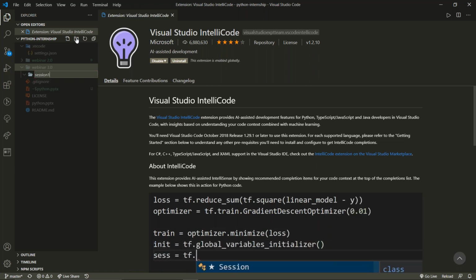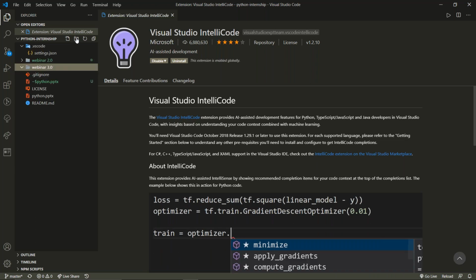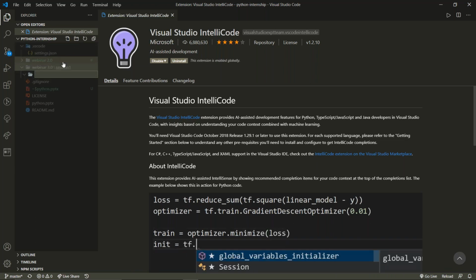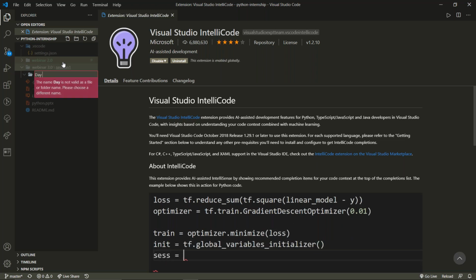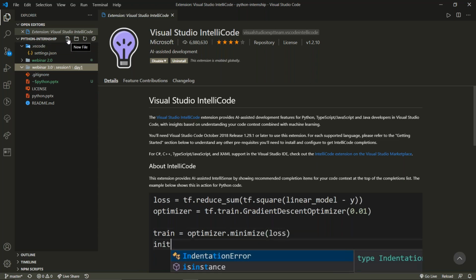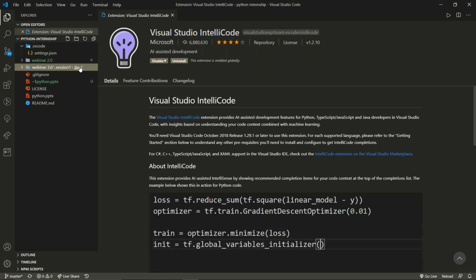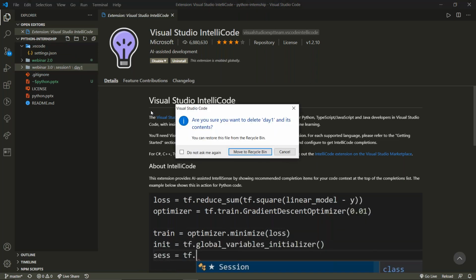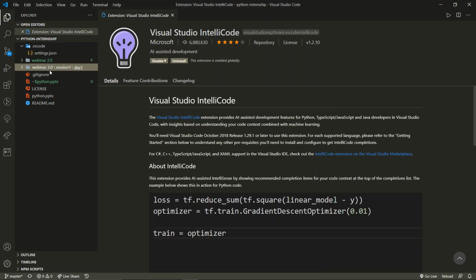Now, what is session one? The first week is considered as session one, and inside session one, we will have another folder for day one. Day one, and inside, okay, day one we may write not as a folder, but we can take it as a file name.